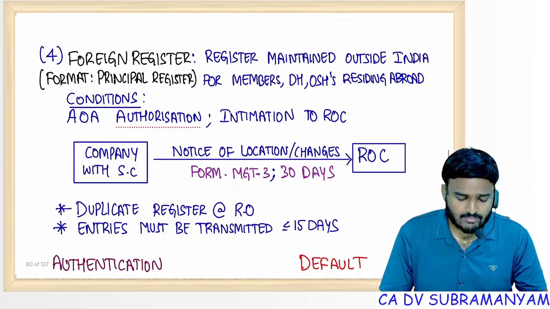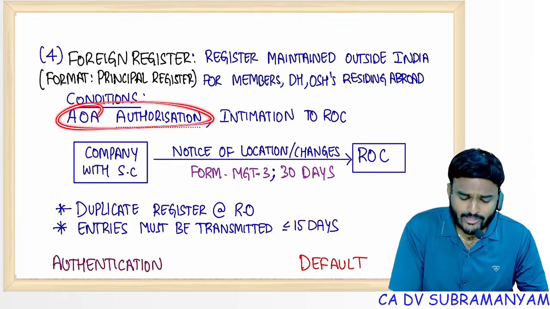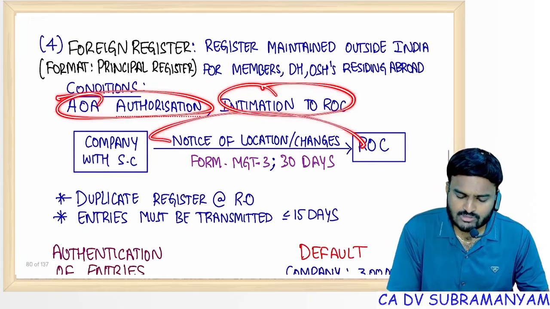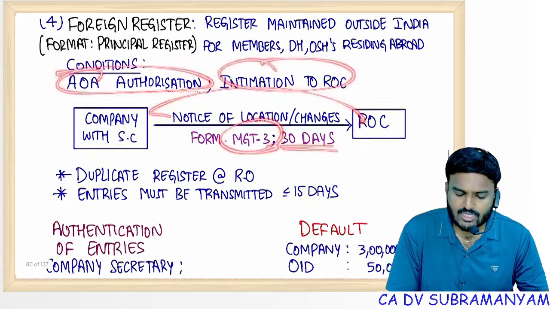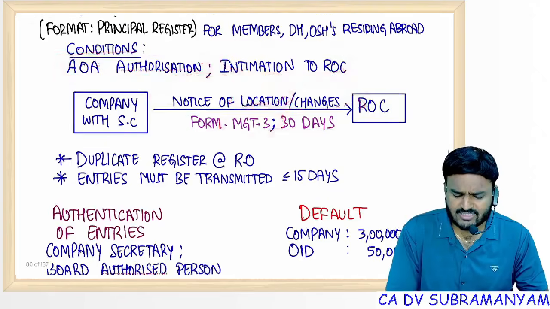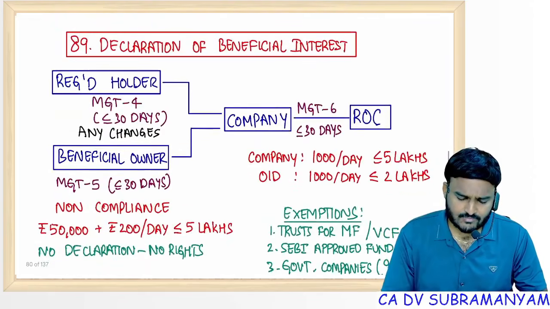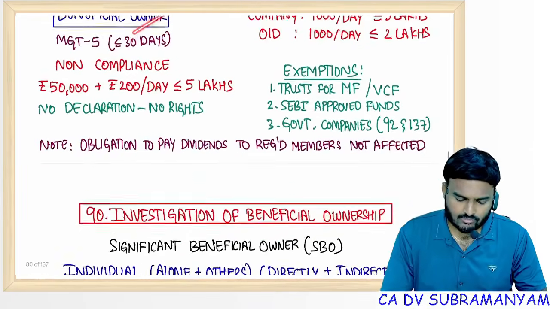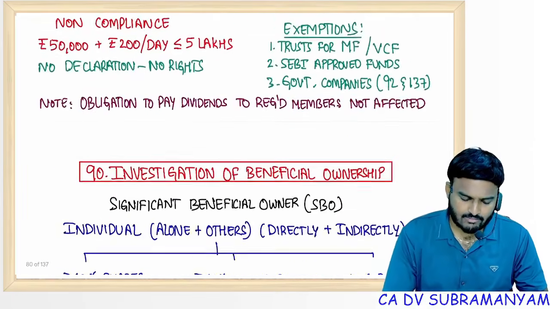Foreign register: the company can open a foreign register subject to AOA authorization and intimation to ROC. For that, file a notice with ROC within 30 days in MGT3 about the location and any changes. This section also I covered: registered holder, beneficial owner, ROC, company filings.